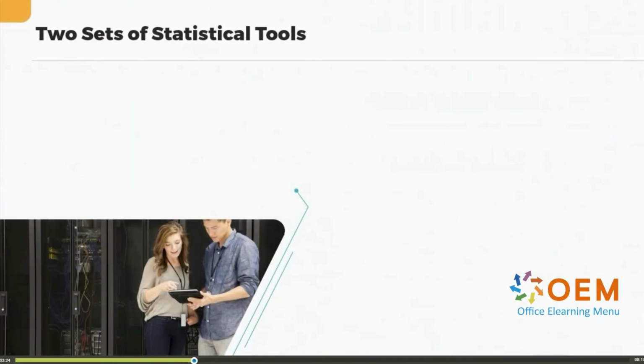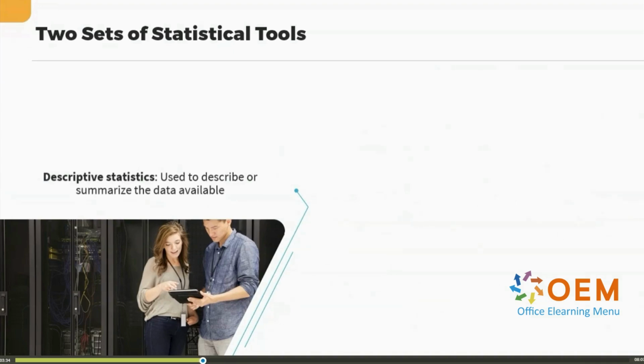Now, there are different statistical tools that you can employ to understand your data. I'll talk about two broad categories of tools that we'll study in this learning path. The first is descriptive statistics. Descriptive statistics involves the use of methods and techniques used to summarize, describe, and present data in a meaningful and concise manner.